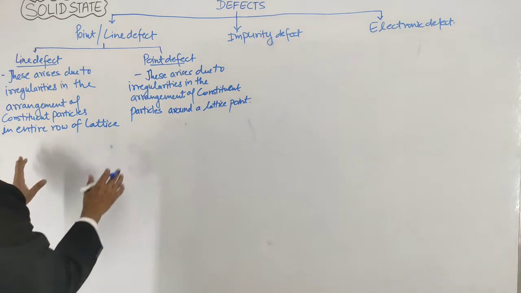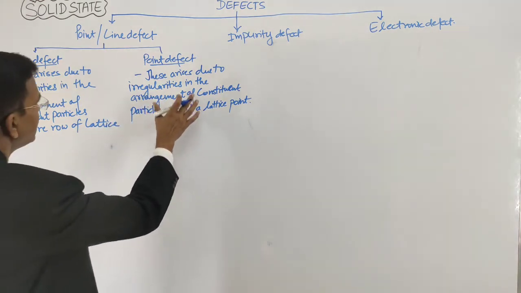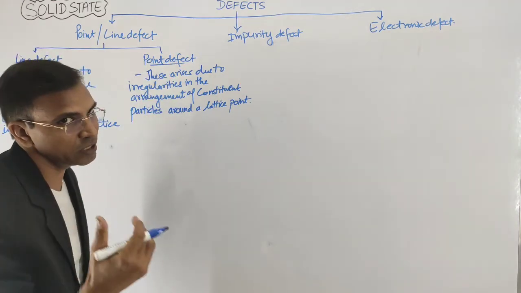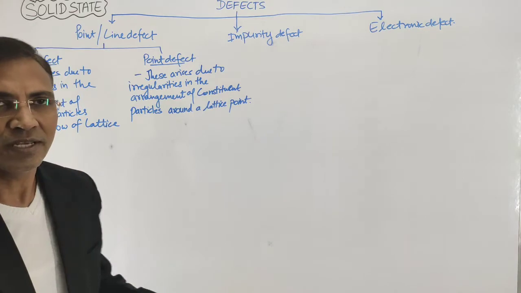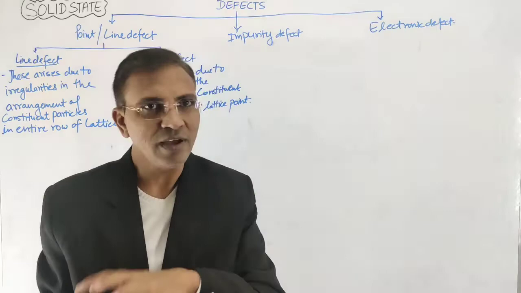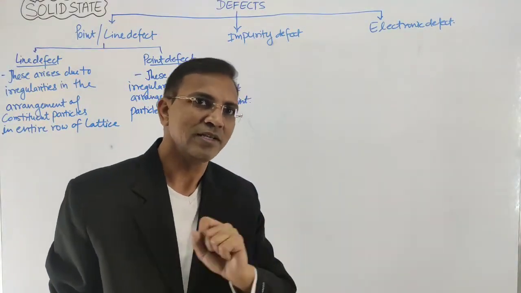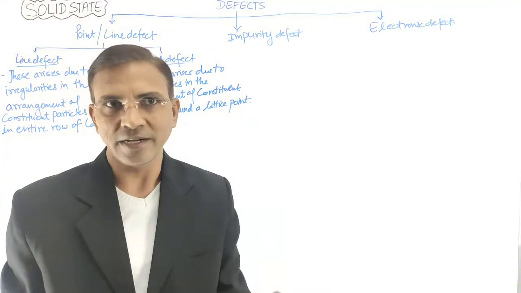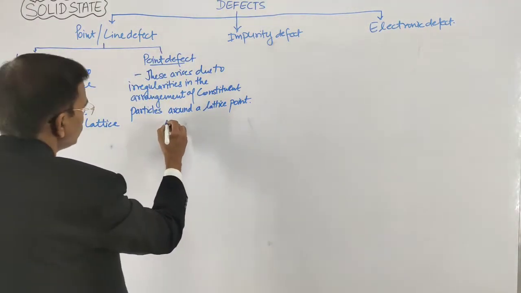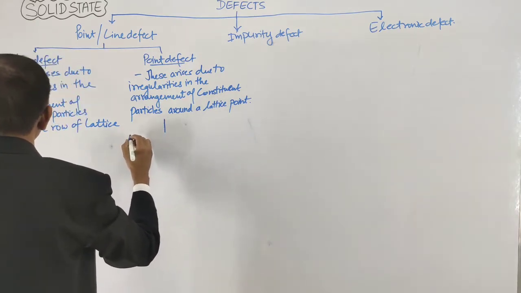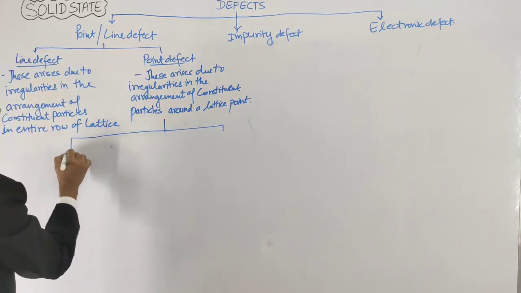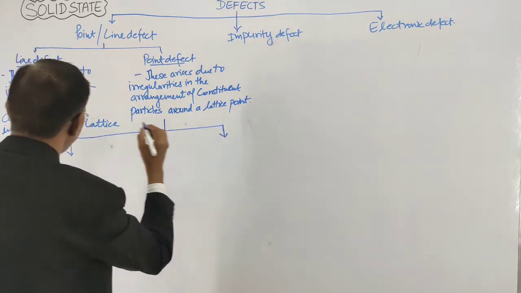Now this point defect is of two types, the stoichiometric or non-stoichiometric. Stoichiometry means the ratio; for example, in ionic terms, the positive ions and negative ions are in a fixed ratio, right? So the ratio must be maintained because of electrical neutrality. So the point defect is of two types, the stoichiometric and non-stoichiometric.